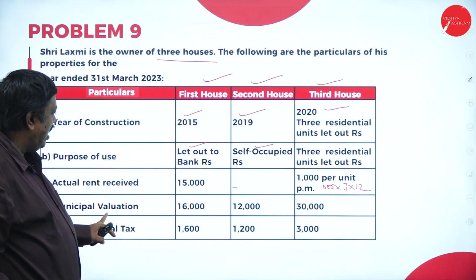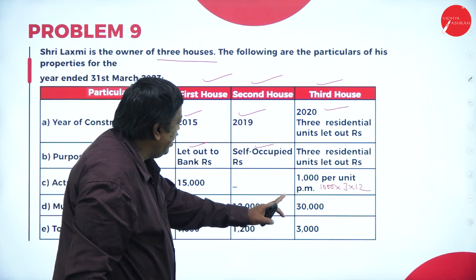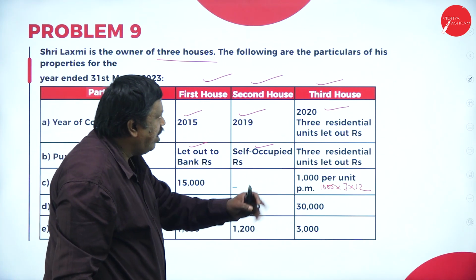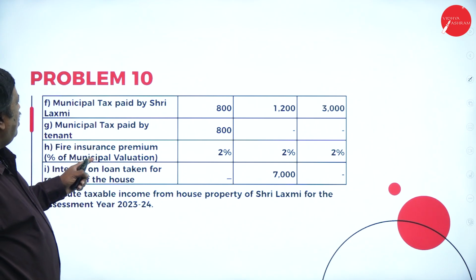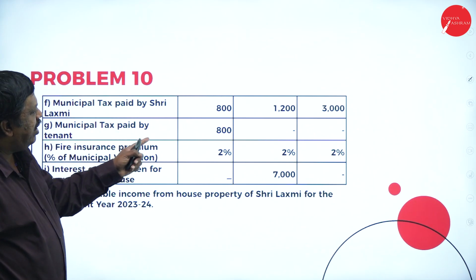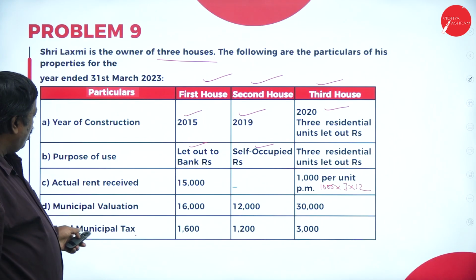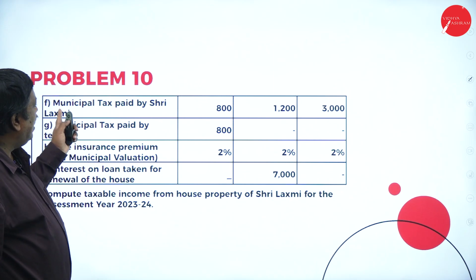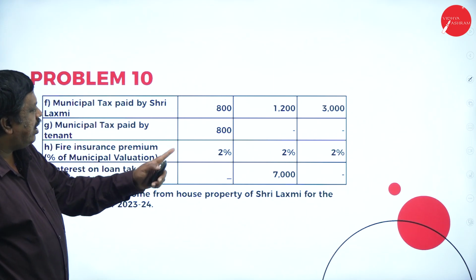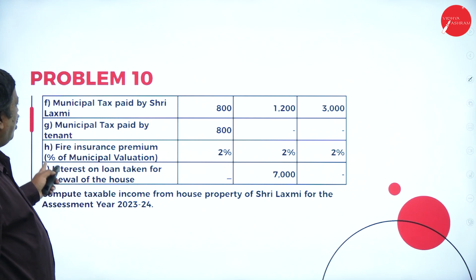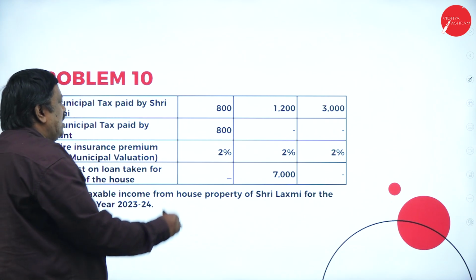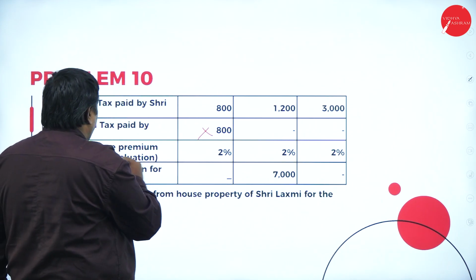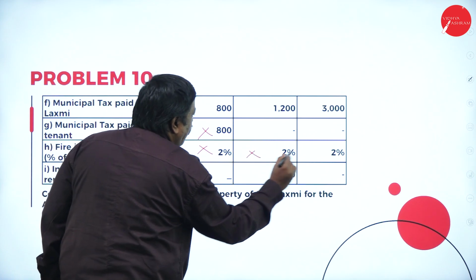Next one, municipal valuation 16,000, 12,000 and 30,000. Municipal tax 1,600, 1,200 and 3,000. Municipal tax paid by Lakshmi 800, 1,200, 3,000. See here, total municipal tax is 1,600, 1,200, 3,000, but paid by the assessee was 800, 1,200 and 3,000. Municipal tax paid by the tenant is 800. Ignore this information. Fire insurance premium, percentage of municipal valuation, ignore this information.